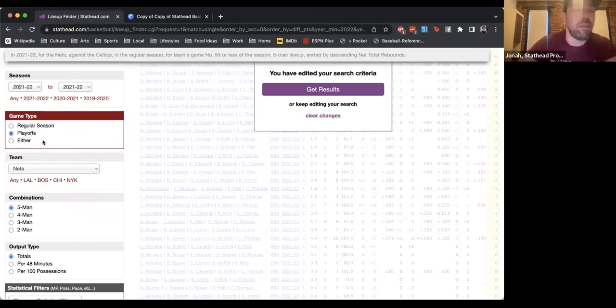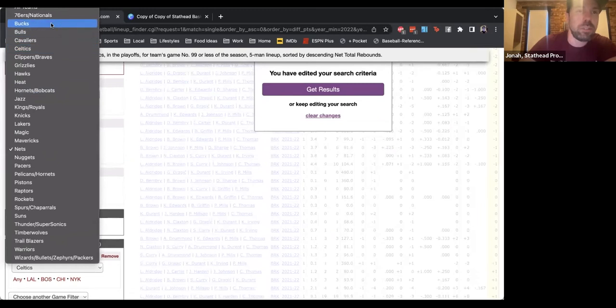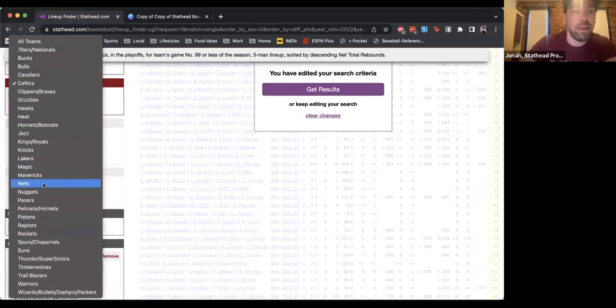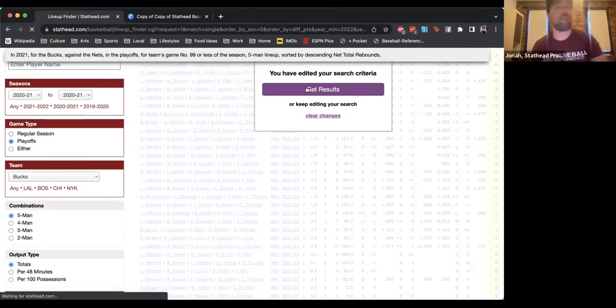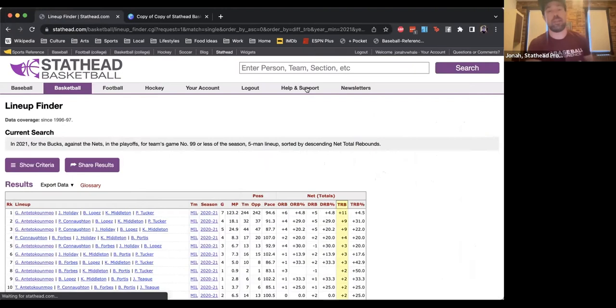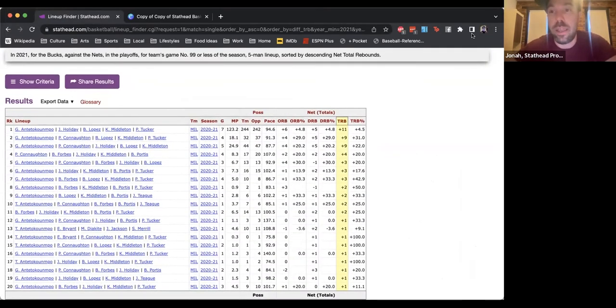So I'm going to toggle the playoffs, and let's go to Bucks-Nets from last year. You click the playoffs toggle, and the day after a playoff game, all of the stats from last night's game will be in here. So you can look at how all of these lineups are doing day by day in the series. If it's game 4 and you've watched the first 3 games and you're like, oh man, we're getting killed on the boards right now, who are some of our better rebounding lineups?